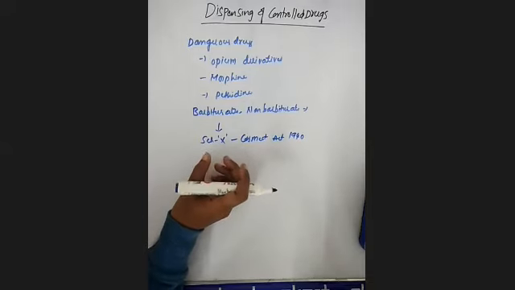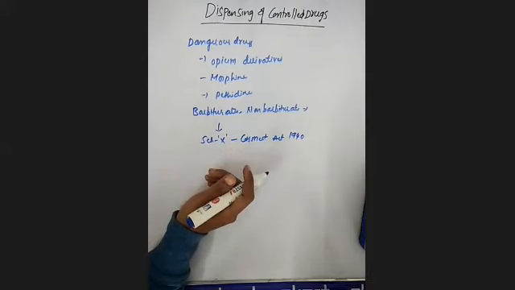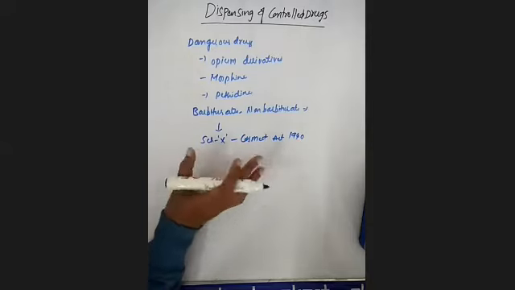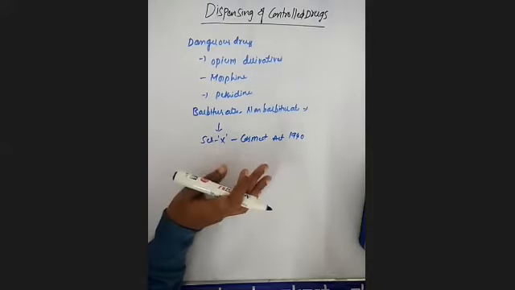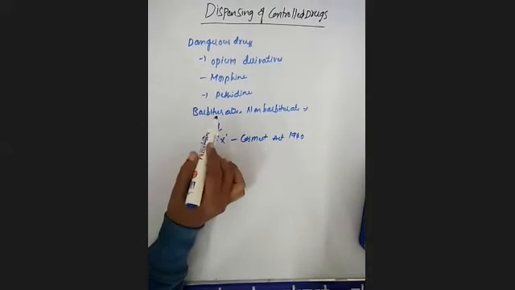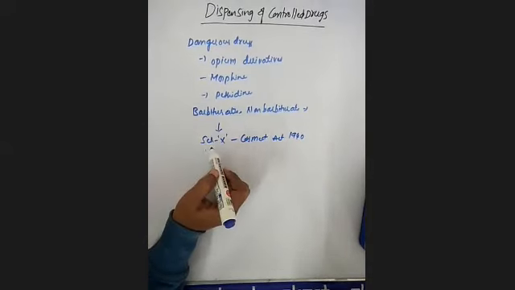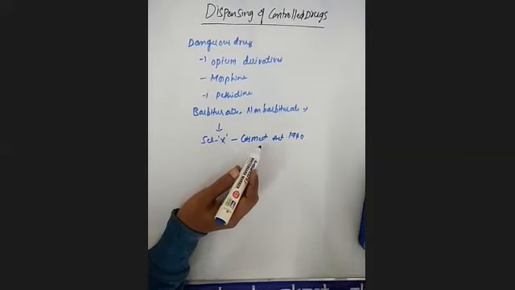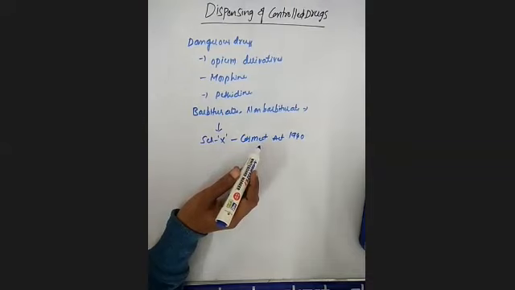So for the control of these drugs, we have one act, the Narcotic Drugs and Psychotropic Substances Act. These are examples of controlled drugs that come under Schedule X of the Drugs and Cosmetics Act 1940.